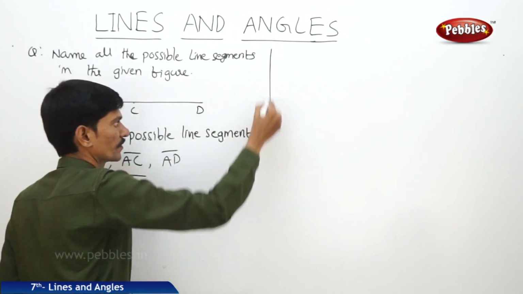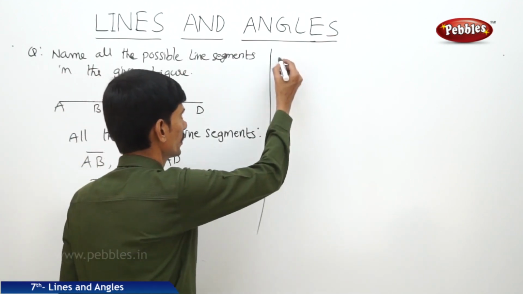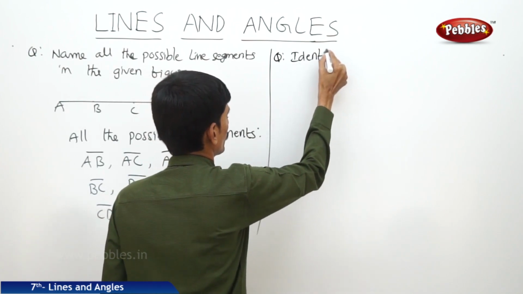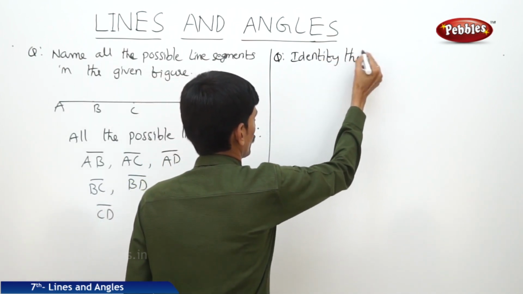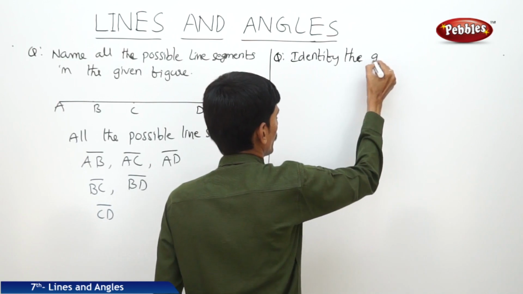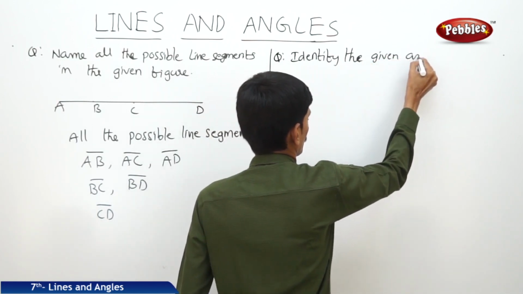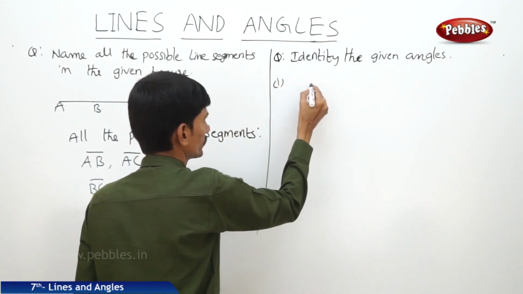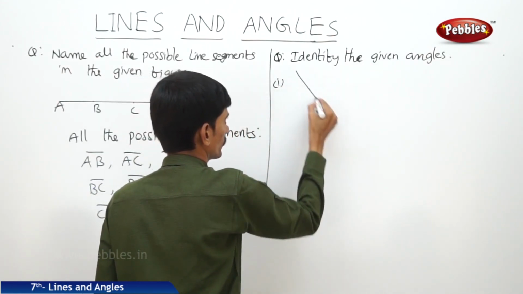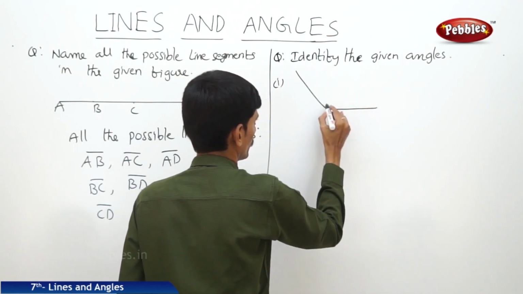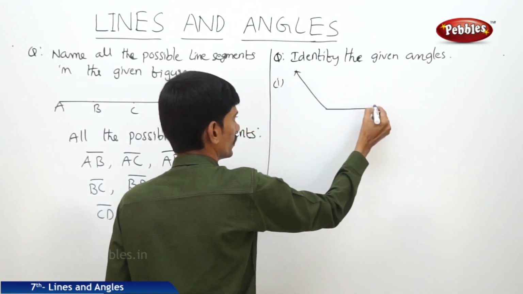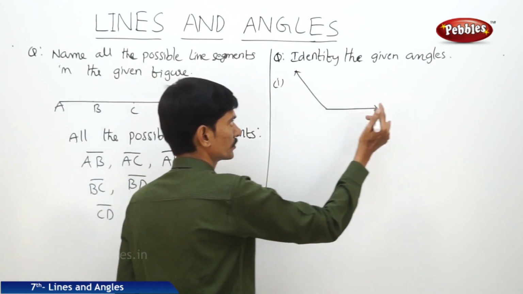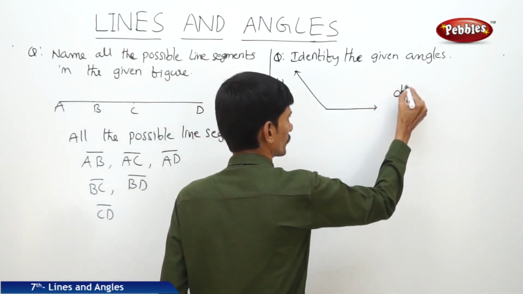Now the next question, identify the angles, identify the given angles. Now the first one, this angle is more than 90 degrees, so it is an obtuse angle.